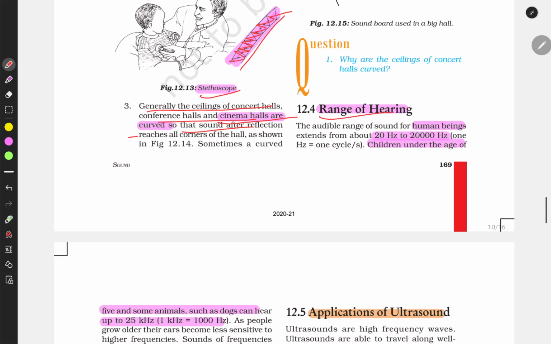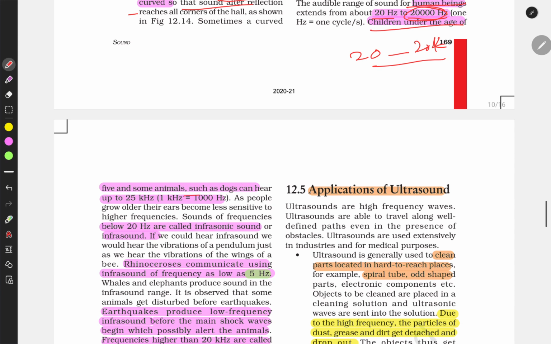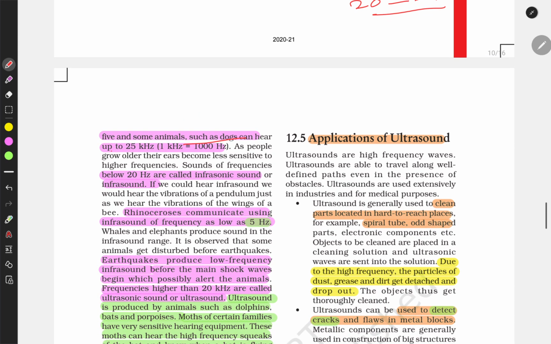Hearing range. The human hearing range is that the sound should have a frequency between 20 hertz to 20,000 hertz, 20 to 20k hertz. Children under 5 or some animals such as dogs can hear up to 25k hertz. And below 20 hertz, sounds are called infrasonic sounds.